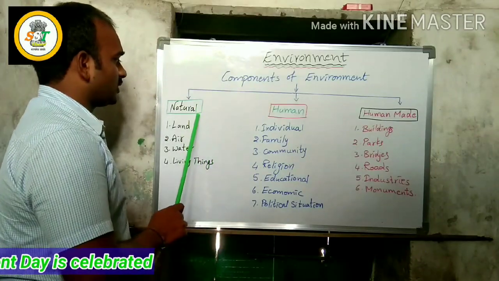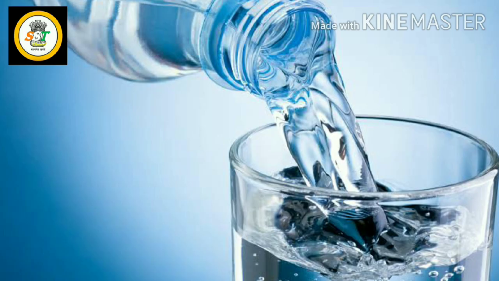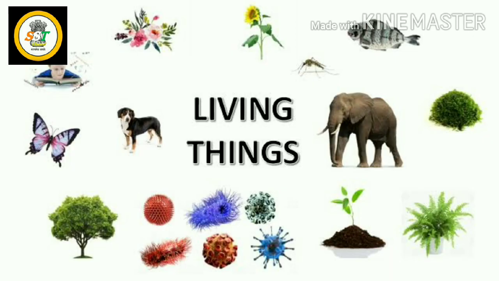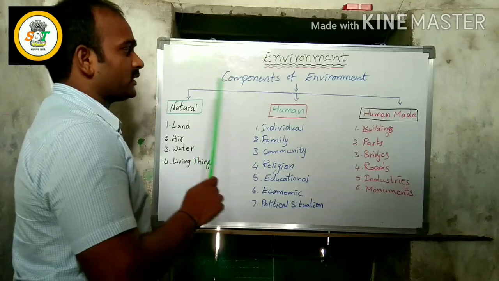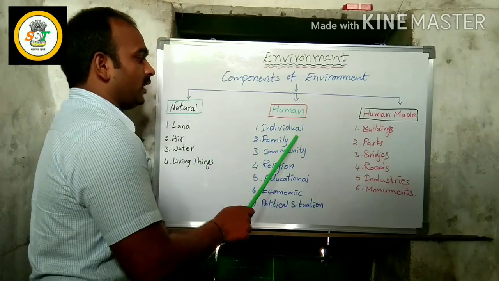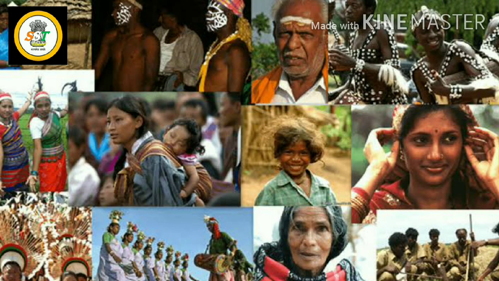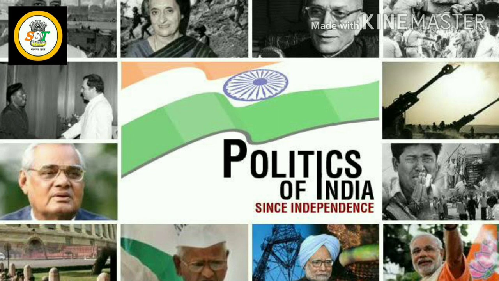First one, natural. Under the natural environment, land, air, water, and living things are the components. Next, human environment. Under the human environment: individual, family, community, religion, educational, economic, political situation.